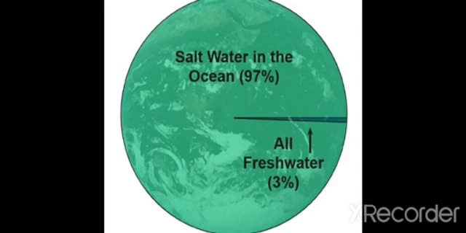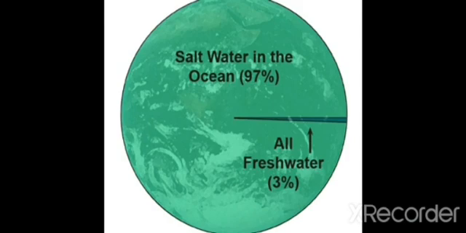Okay, so in this image, if you see, the earth has about 97% of salt water in oceans. Only 3% of fresh water is present. Can you see a very dark green color, a small portion in this? That is only the amount of fresh water present on the earth. This fresh water only we can use for drinking and all the various purposes.